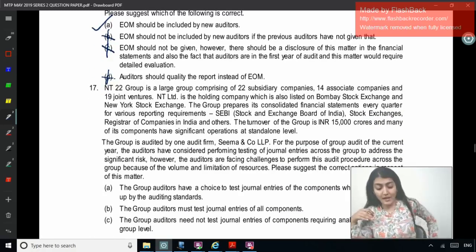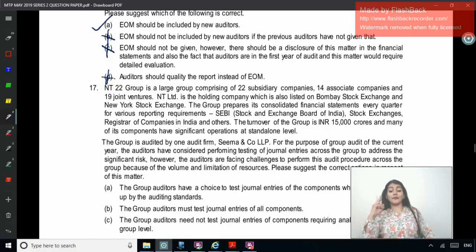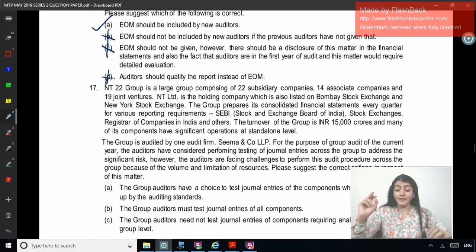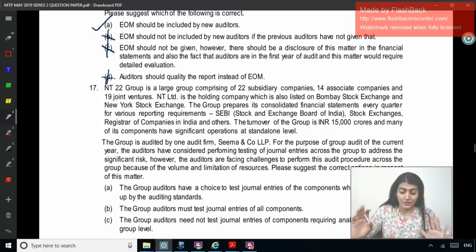NT22 group is a large group comprising 22 subsidiary companies, 14 associate companies and 19 joint ventures. NT Limited is the holding company, which is also listed on the Bombay Stock Exchange and the New York Stock Exchange.